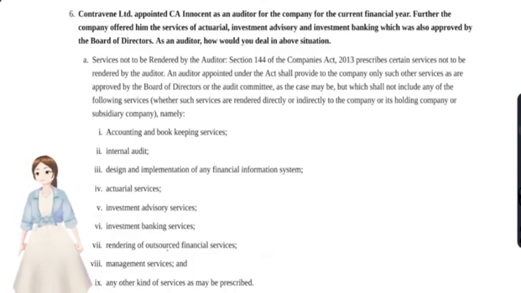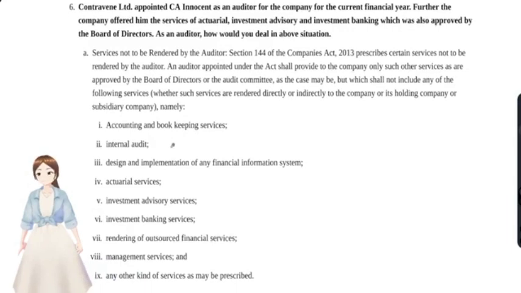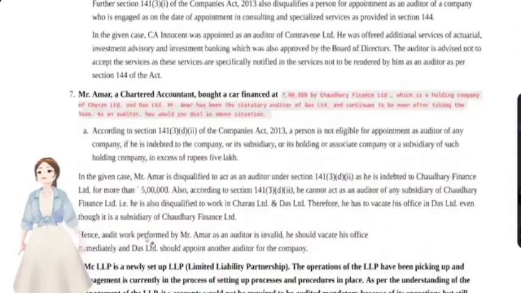Why I'm explaining these two points is that they might be asked in indirect format, like some X person designed and implemented the system of application which runs the accounting and all, or they have appointed some X person to collect the bad debts and all. Could he be appointed as a statutory auditor? No, that is rendering outsourced financial services. Okay, these were the services. So a person who provides these services cannot be eligible to be appointed as a statutory auditor.